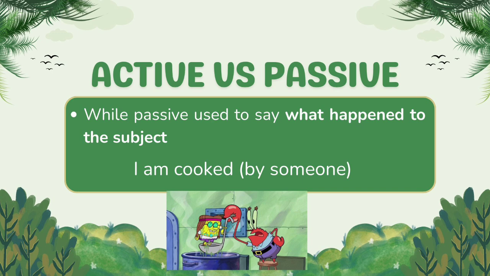While in passive voice, the I is still the subject, but this is focusing not on what the subject does, but on what happened to the subject. Okay, so here, it is not doing something anymore, but it is done by something, which is cooked. I am cooked by someone. Okay, so you can already tell the difference, right?